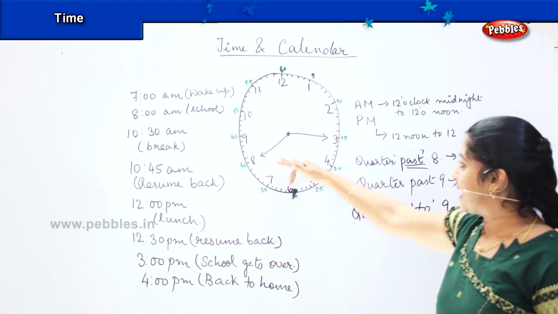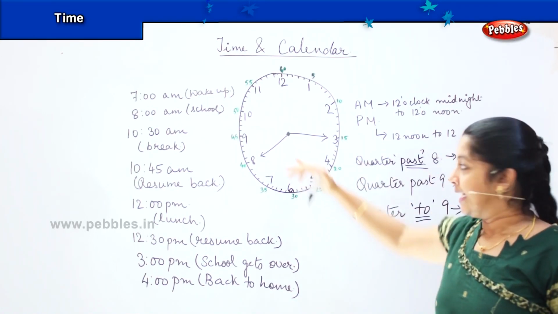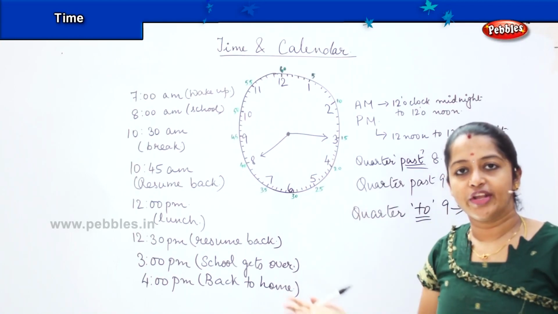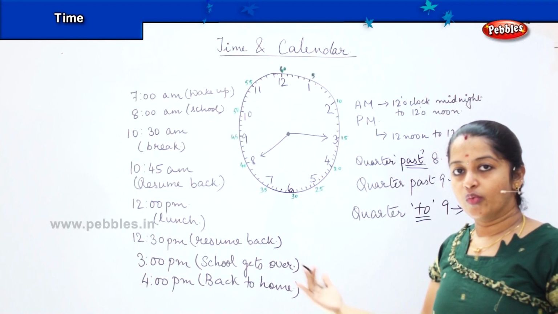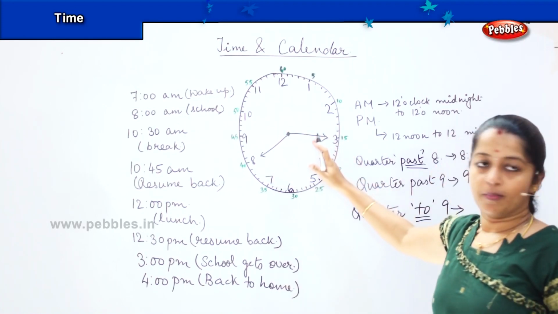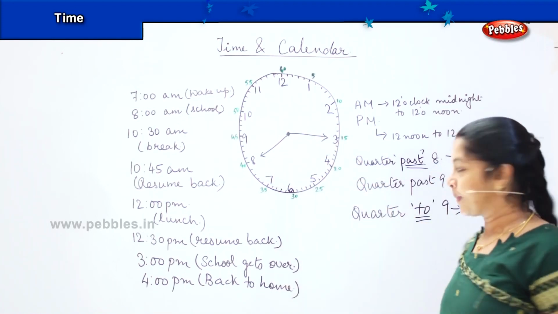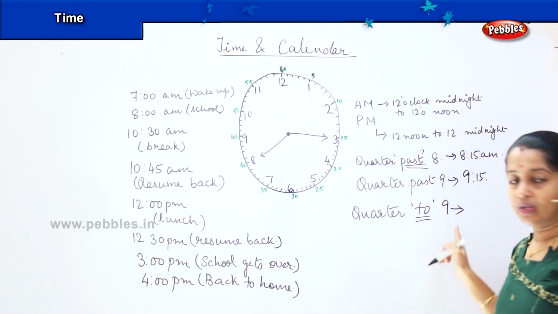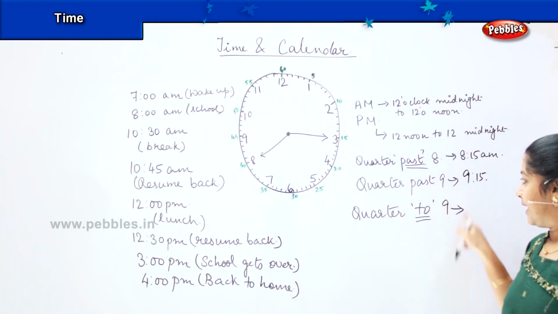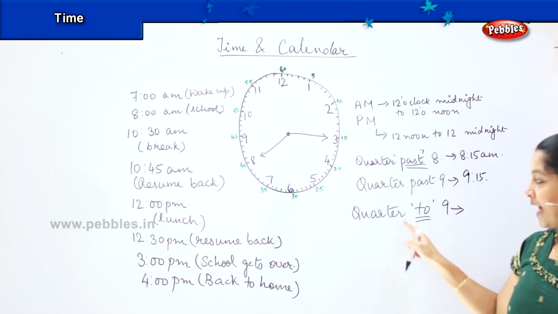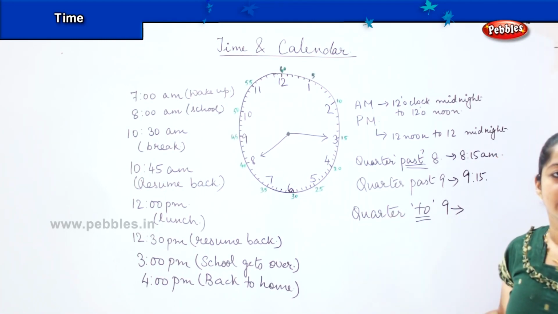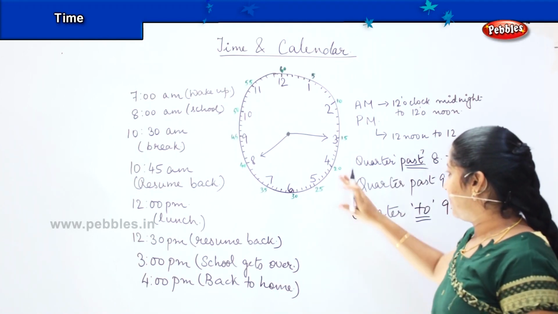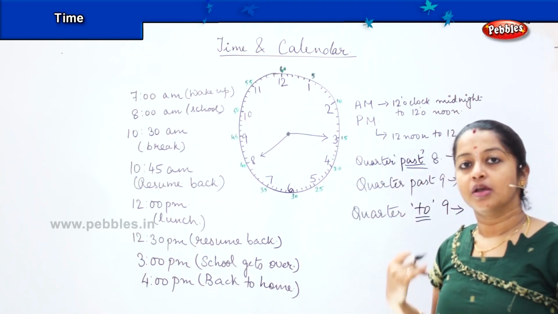So, when I say quarter past 8, it means that 8 o'clock is already over and I am talking about a quarter which is already over of 8. Which means 15 from 8. It becomes 8:15. When I say quarter to 9, it means that 9 o'clock is still not over. And as I said, the meaning of quarter is 15. 1/4, 3/4 is called a quarter.